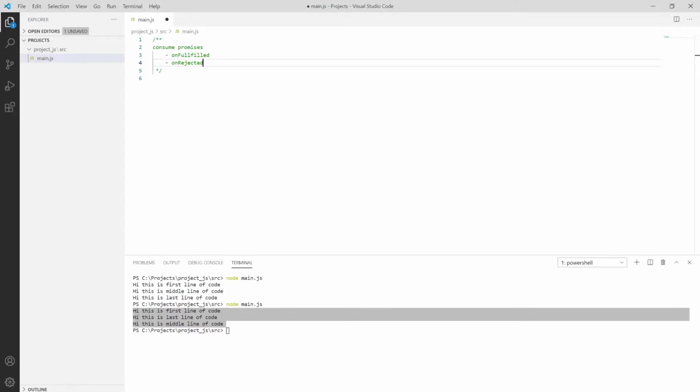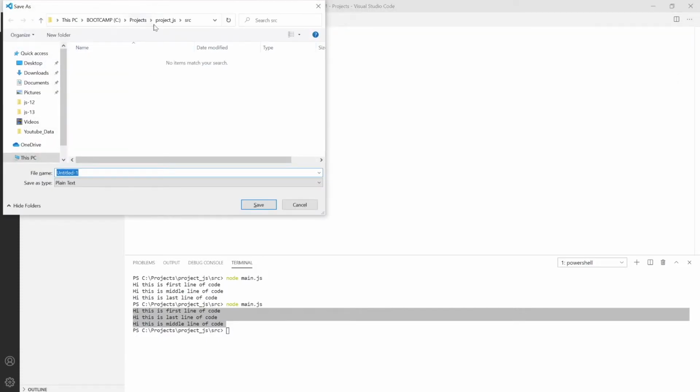You can check with a very good example. Let me show you. Saving it. We need one more file, so let me create it using control and then save it outside the source. In source we mainly contain only the main file. So here I'm putting the library file. So library, and then .js.